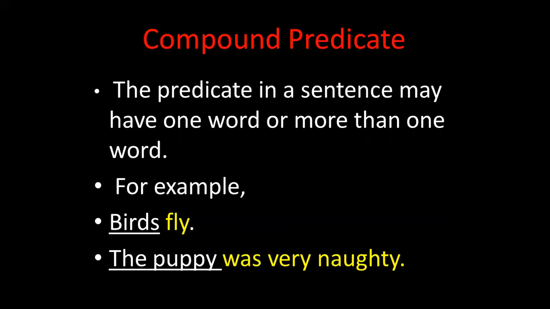Now the compound predicate. The predicate in a sentence may have one word or more than one word. For example, birds fly. Fly is the predicate in this, but only a simple word. The puppy was very naughty. Was very naughty is the predicate, more than one word.